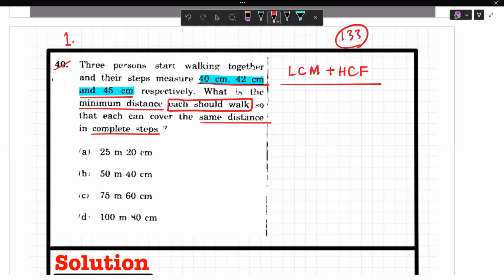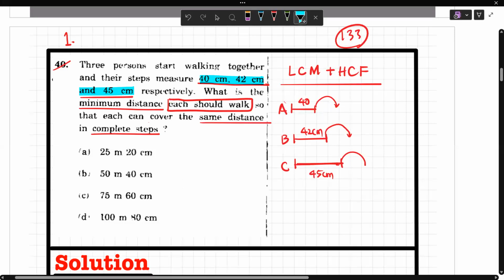Clear? Now it is saying that there are three persons, person A, person B, person C. Try to understand this. Person A takes 40 centimeter, person B takes 42 centimeter, person C takes 45 centimeter. Okay, this is not to scale. Now the person takes 40 centimeter. The next one would be another 40, so it reaches 80 centimeter. Similarly, B takes 42, then another 42 to give you 84. Then C takes 45, then another 45 to give a total distance of 90. Got it? Now what is the question?